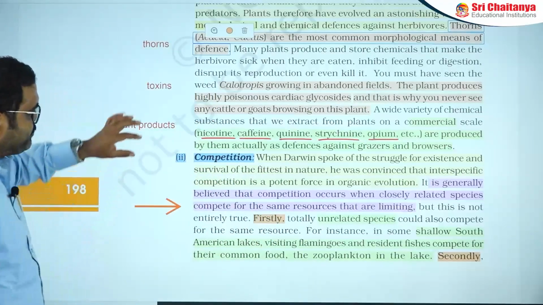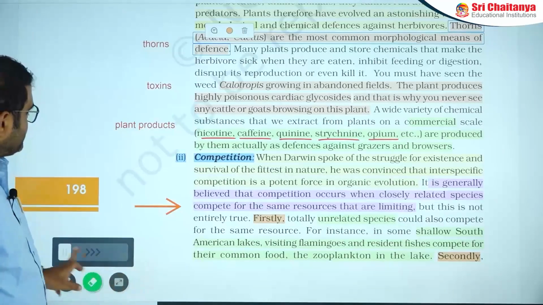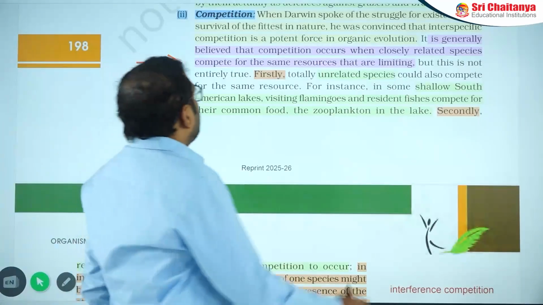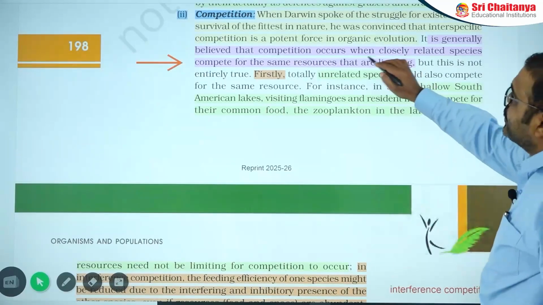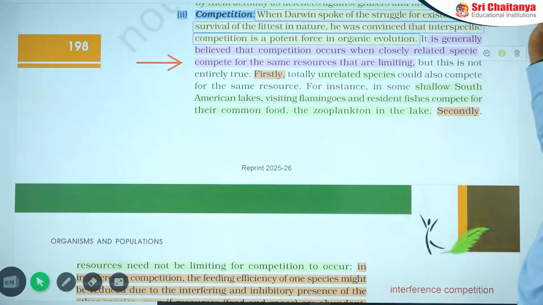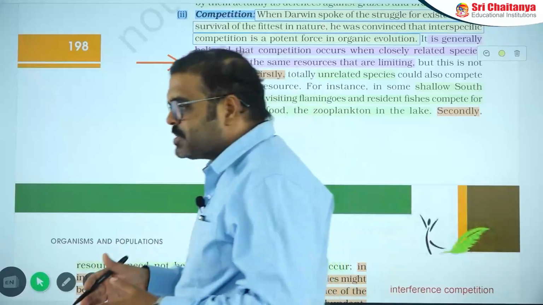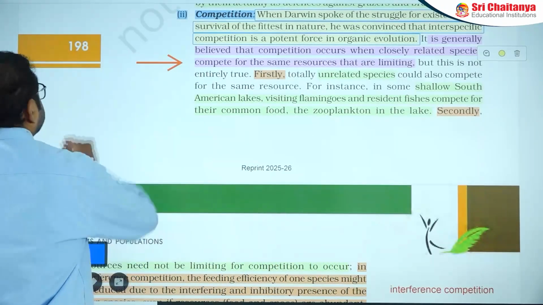Next one is competition. So here, competition is the next important point. When Darwin spoke of the struggle for existence and survival of the fittest in nature, he was convinced that interspecific competition is a potent force of organic evolution. This is a very important point. Interspecific competition, competition between two species, is more potent for the formation of organic evolution. It is an important point.